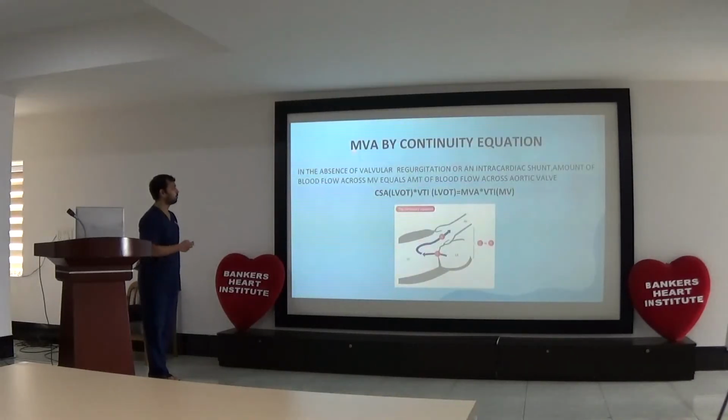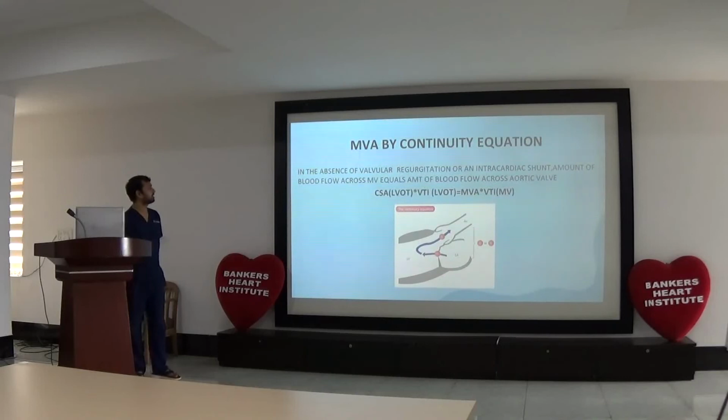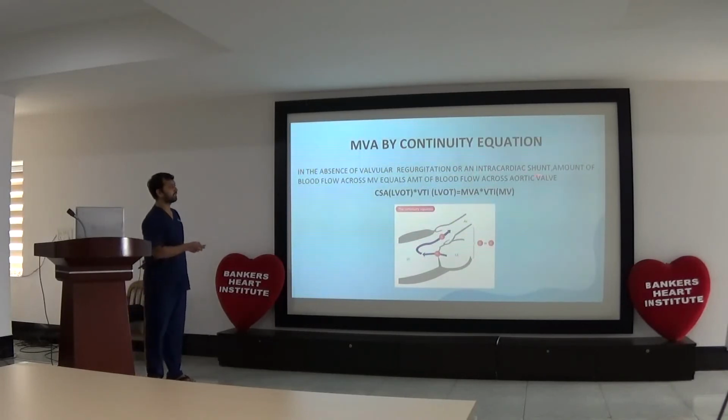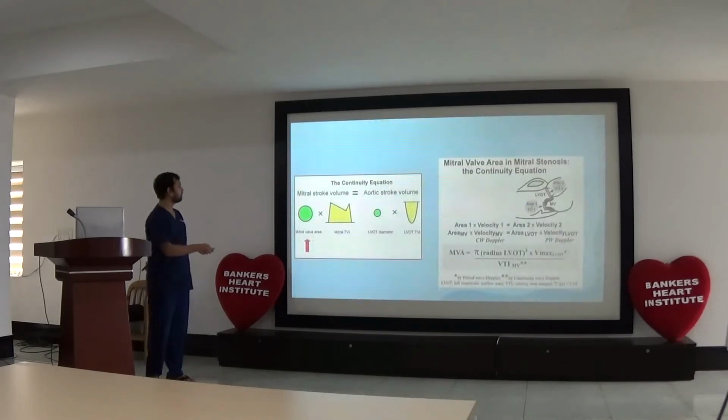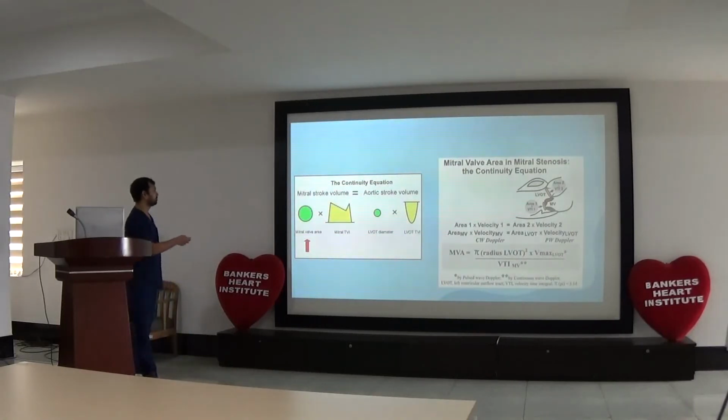And the fourth method of calculating MVA is the continuity equation. The basic mechanism is that in the absence of valvular regurgitation or intracardiac shunt, the amount of blood flow across the mitral valve equals the amount of blood flow across the aortic valve. So in this equation we can find out mitral valve area. This is the continuity equation, mitral stroke volume.